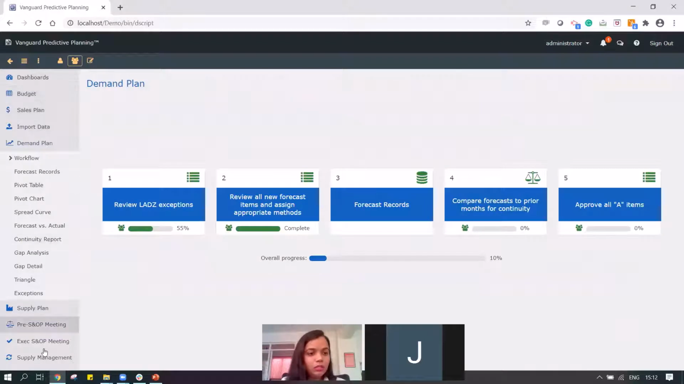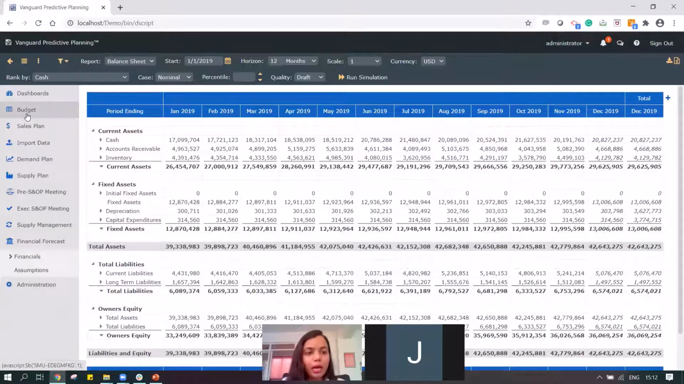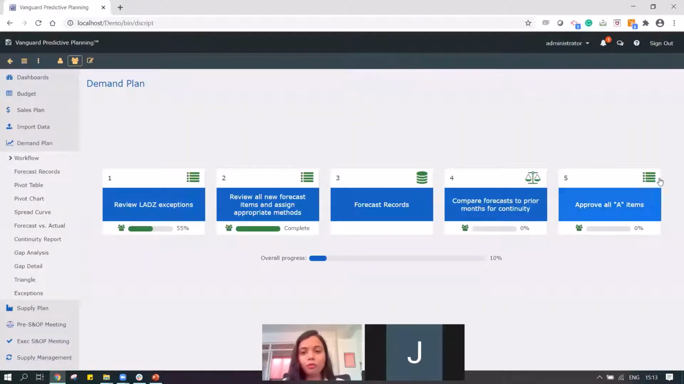But typically on this side of the screen that you see, we have budget plan, sales plan, demand plan, supply management, SNOP, and also my finance plan. So as a user, all these screens would be available to me, provided you have the access given by the company to these sections. If I go to demand plan, you see that we have workflow, and it's really important for us to emphasize the use and need of workflow over here.